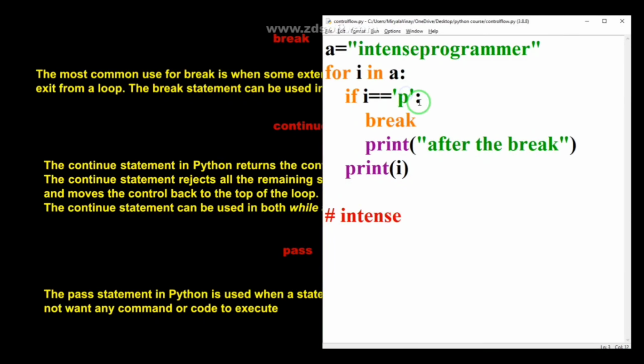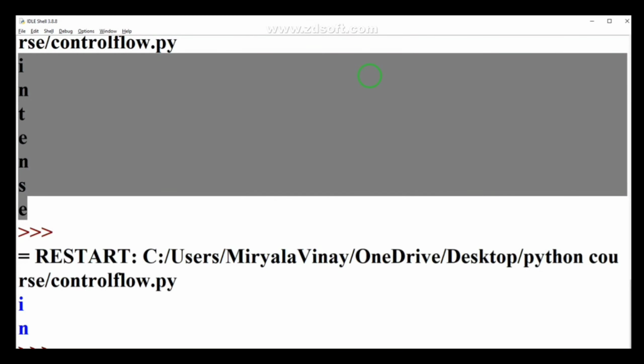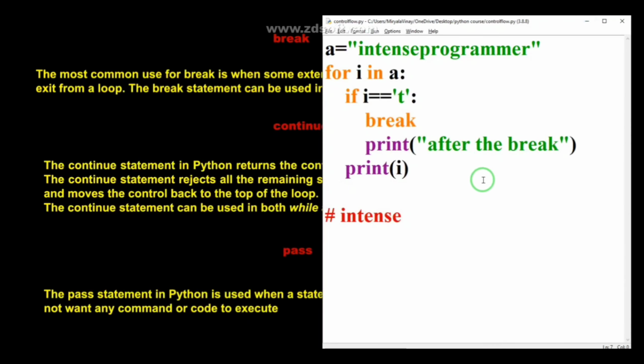Okay, like this, the use of the break statement is like this. If I mention something like t, where the t is present here, it will ignore all these things and print only "in". If I check the output, you can see only "in" is printed. Like this you can use the break statement.